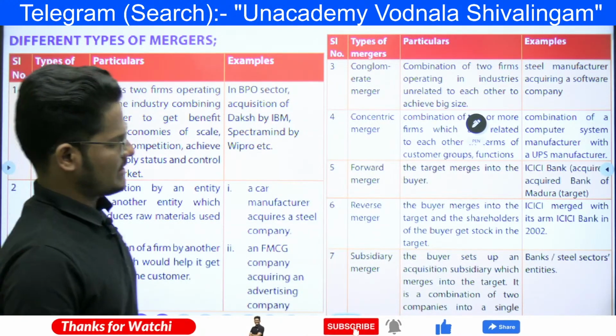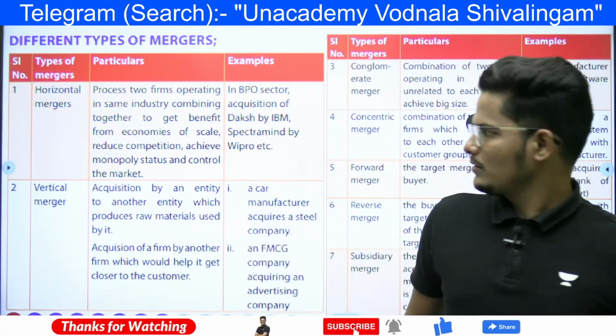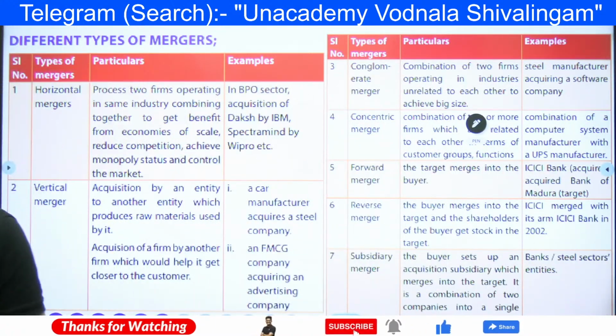Now, types of merger, is it clearly visible? First do let me know, because here it is somehow blurry looking.